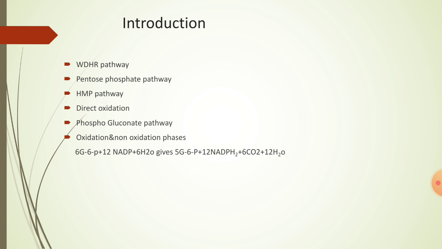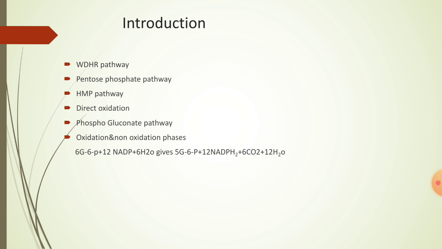Actually, this pathway contains two phases, oxidation phase and non-oxidation phase. In the oxidation phase, NADPH2 is formed. In the non-oxidation phase, ribose 5-phosphate is involved in different reactions and finally forms glucose 6-phosphate molecules.